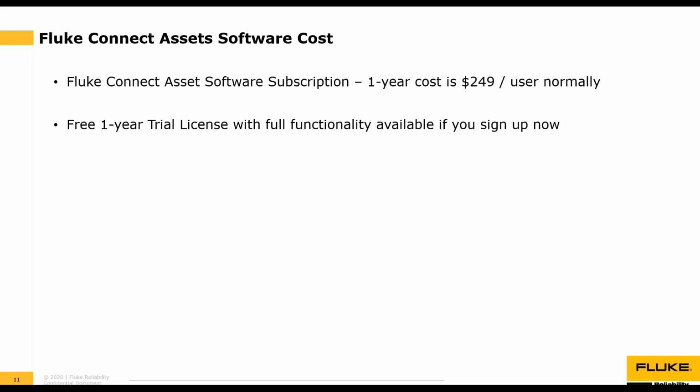However, right now, we're offering a free 1-year trial license with full functionality available to you if you sign up between now and the end of the year. So if you haven't done so already, create your Fluke Connect account and get a free 1-year subscription to Fluke Connect Assets and all the features you see today. Be sure to have everyone on your team sign up as well so that you can share information among your team. That's a $249 cost savings for a single user and $747 savings for a team of 3.